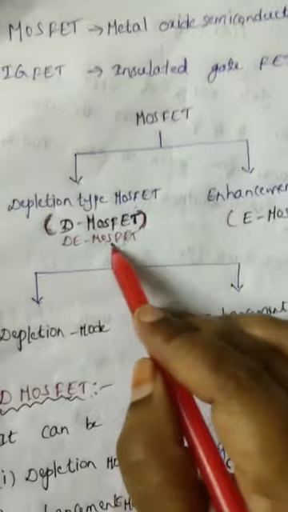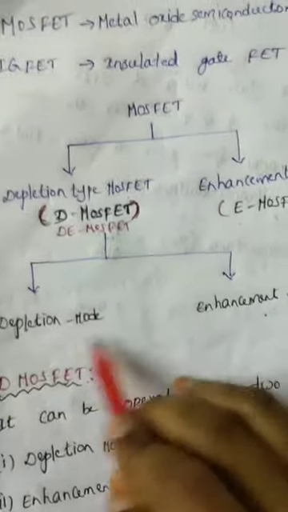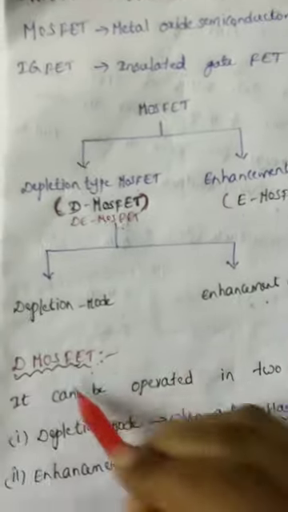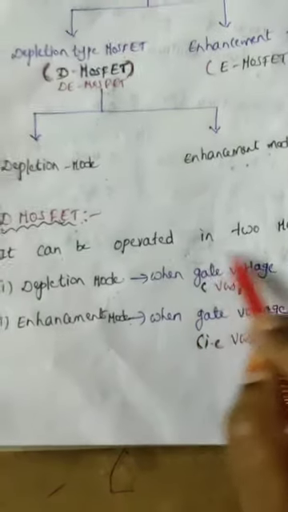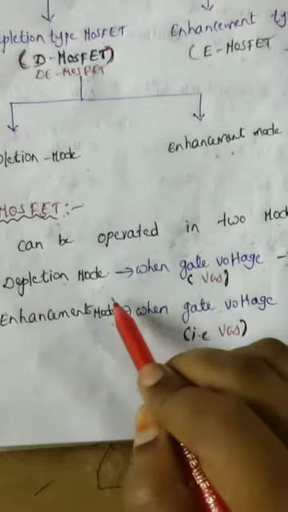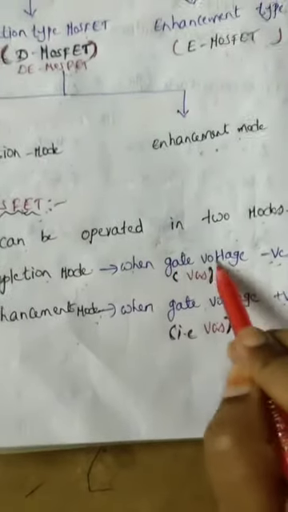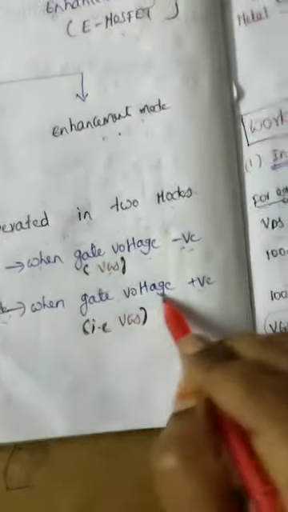Depletion type MOSFET can be operated in two modes, depletion mode and enhancement mode. The main difference is that for depletion mode of operation the gate voltage, which is nothing but VGS, is taken as a negative voltage. In a similar way, for enhancement mode of operation the gate voltage is a positive voltage. That is the main difference.